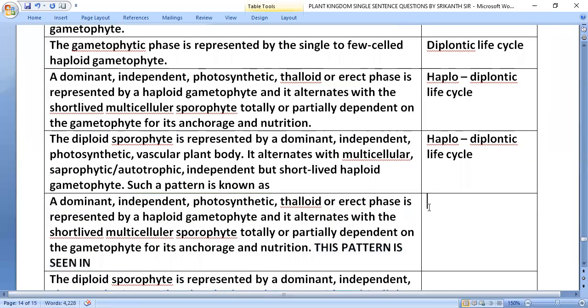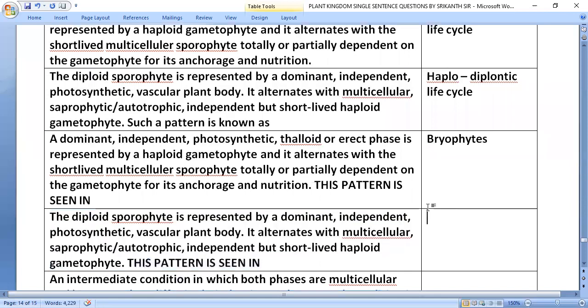A dominant, independent, photosynthetic, thalloid or erect phase is represented by a haploid gametophyte, and it alternates with the short-lived multicellular sporophyte, totally or partially dependent on the gametophyte for its anchorage and nutrition. This pattern is seen in bryophytes. The diploid sporophyte is represented by a dominant, independent, photosynthetic, vascular plant body. It alternates with the multicellular, saprophytic, autotrophic, independent but short-lived haploid gametophyte. This pattern is seen in pteridophytes.